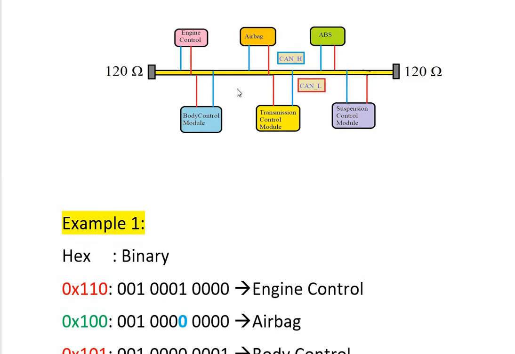So in the two examples, the first time the airbag ECU gains the bus and transmits the message, and in the second example the body control module ECU gains the bus and transmits the message. So based on this, the CAN protocol is multi-master, so any node can transmit on the bus based on the arbitration process.